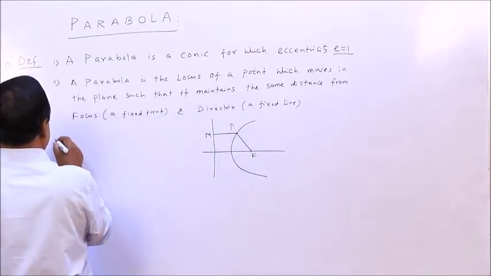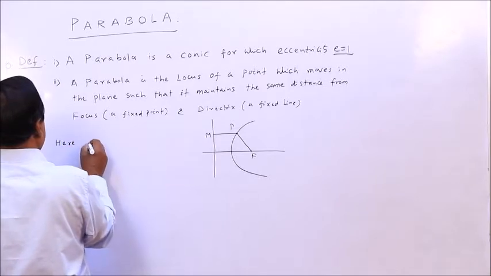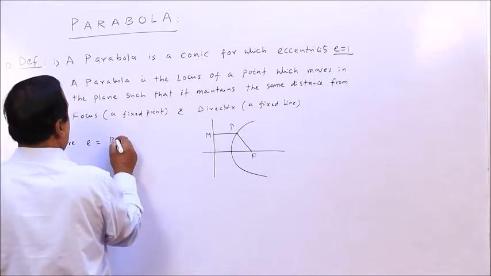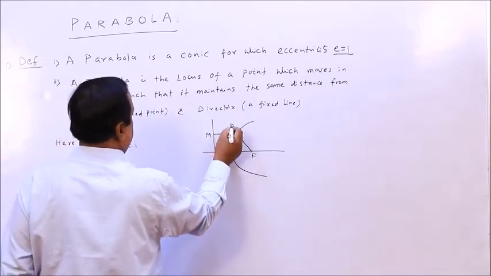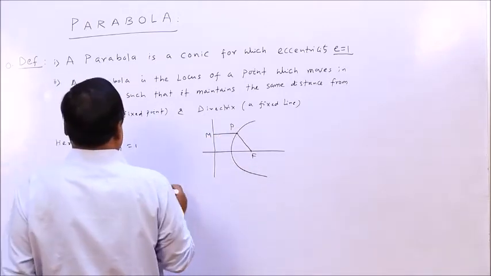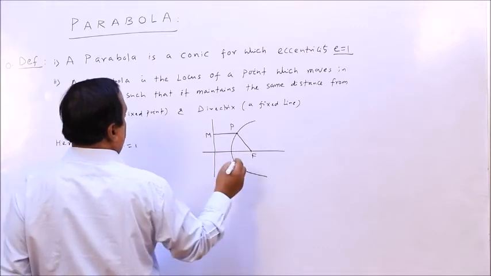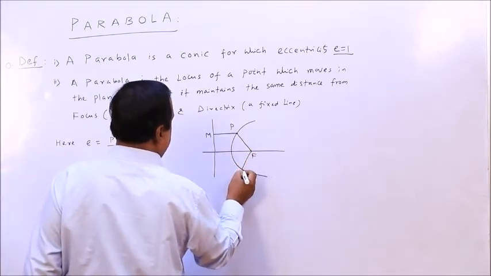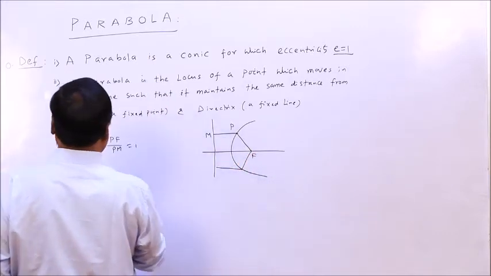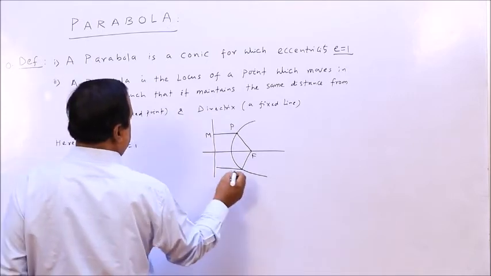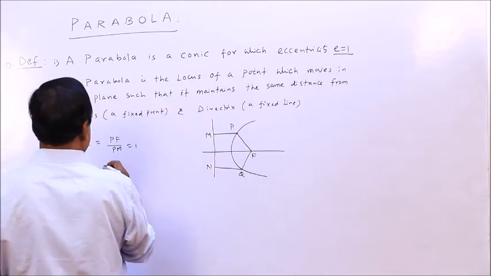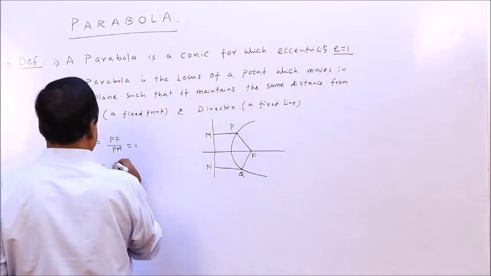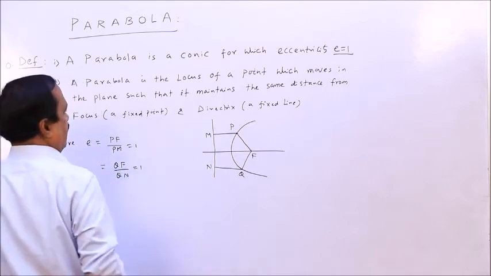So e here, e equal to PF by PM, that is 1. So if you take a point Q here, same thing, that is QF by QN, same thing, 1.